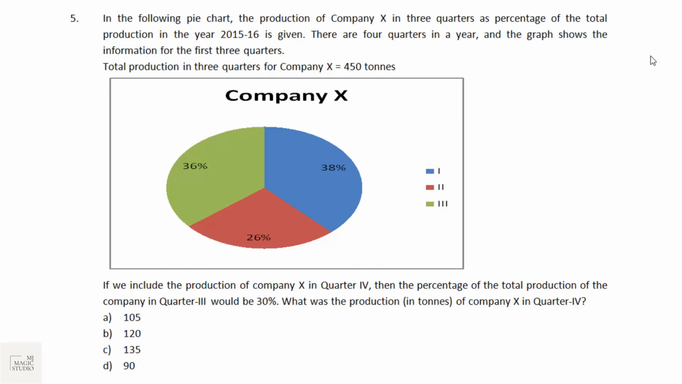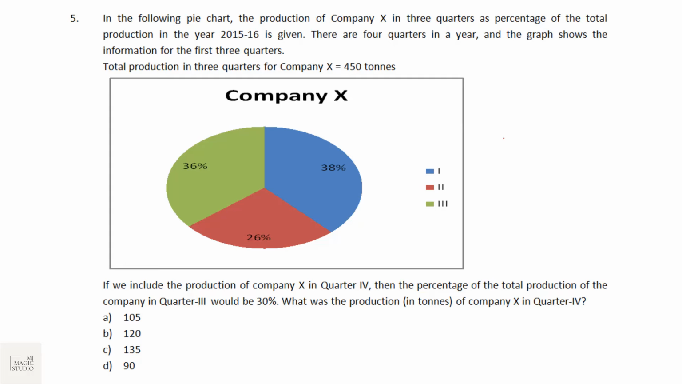In the following pie chart, the production of company X in 3 quarters as a percentage of the total production in the year 15-16 is given. There are 4 quarters in a year and the graph shows the information of the first 3 quarters only. Total production in 3 quarters for company X is 450 tons. If we include the production of company X in quarter 4, then the percentage of the total production in quarter 3 would be 30%.